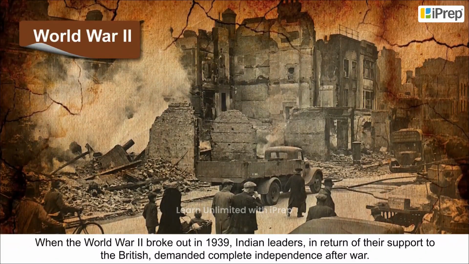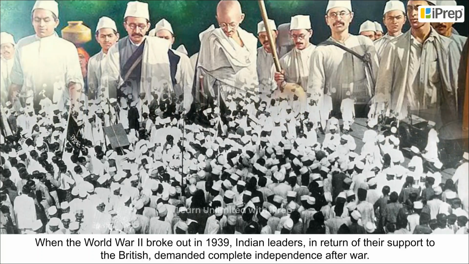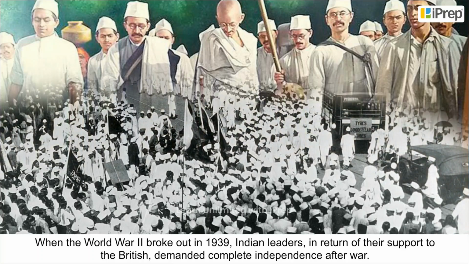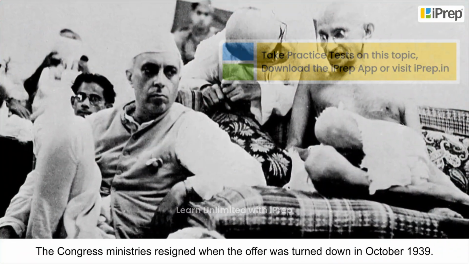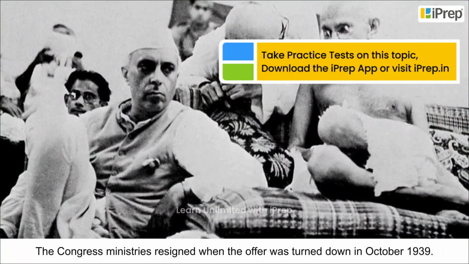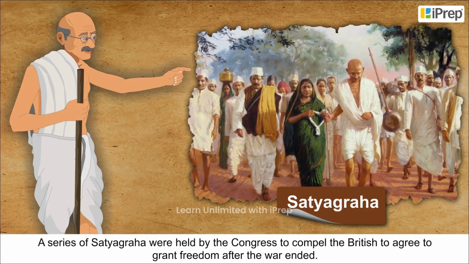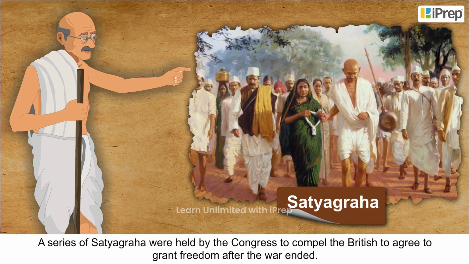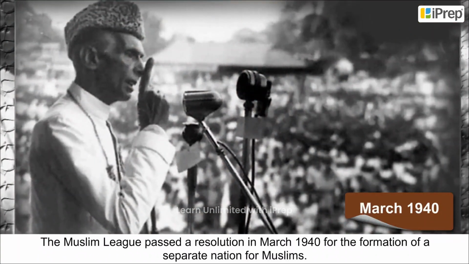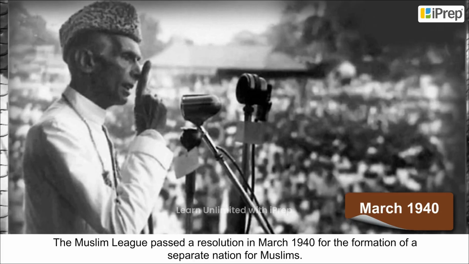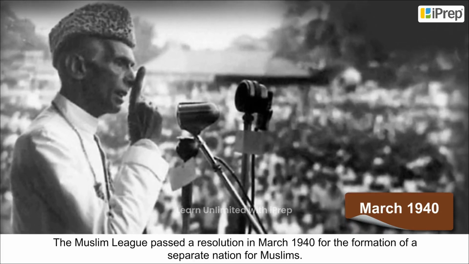When World War II broke out in 1939, Indian leaders, in return for their support to the British, demanded complete independence after the war. The Congress ministries resigned when the offer was turned down in October 1939. A series of satyagraha were held by the Congress to compel the British to agree to grant freedom after the war ended. The Muslim League passed a resolution in March 1940 for the formation of a separate nation for Muslims.